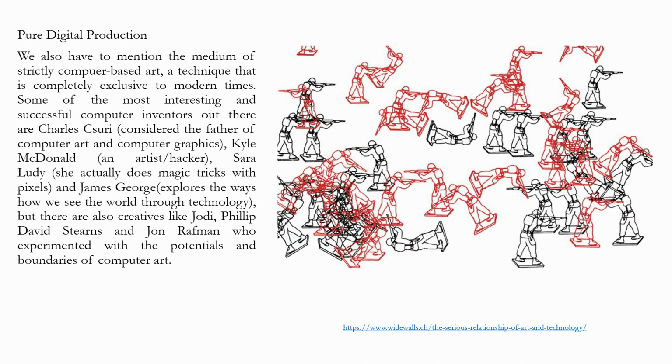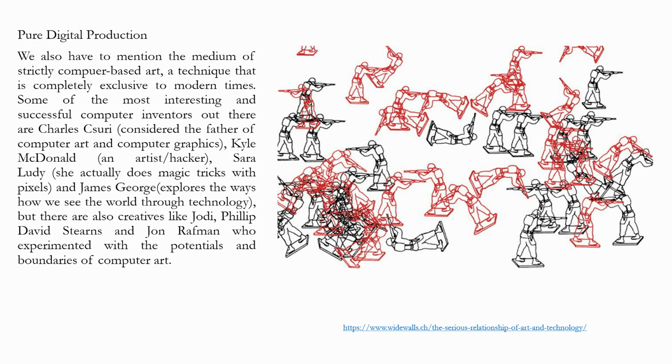Pure digital production. So, this is another example where artworks are created digitally. We also have to mention the medium of strictly computer based art, a technique that is completely exclusive to modern times. Some of the most interesting and successful computer artists out there are Charles Csuri, considered the father of computer art and computer graphics; Kylie McDonnell, an artist and a hacker; Sarah Lodi, who actually does magic tricks with pixels; and James George explores the way how we see the world around us through technology.